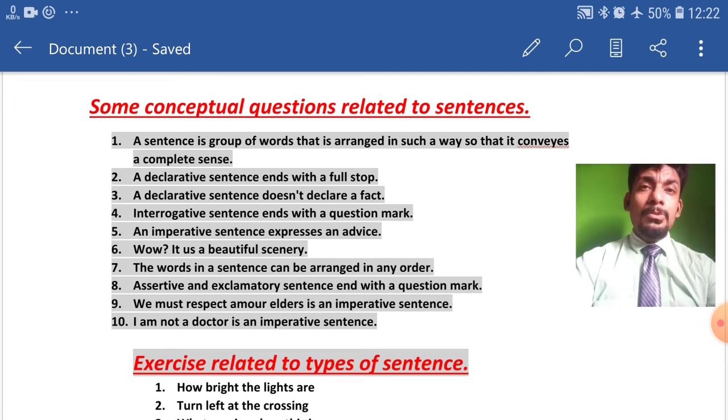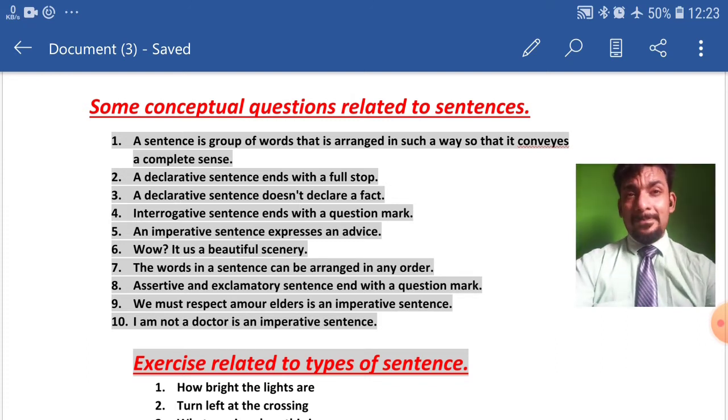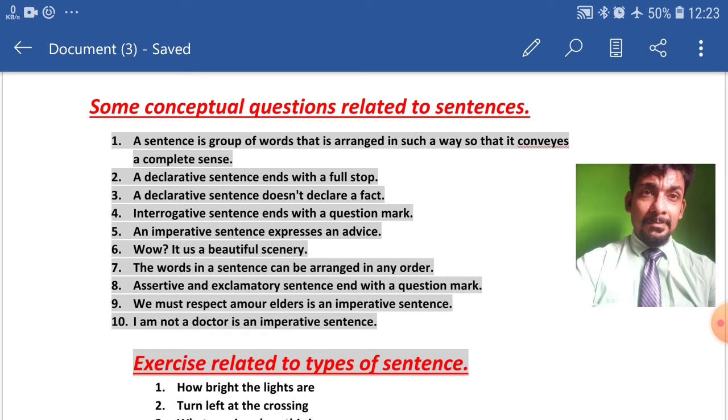Now coming to the second question. A declarative sentence ends with a full stop. Now again, what do you think about this? Is it true or false? And the correct answer is true, because a declarative sentence always ends with a full stop.